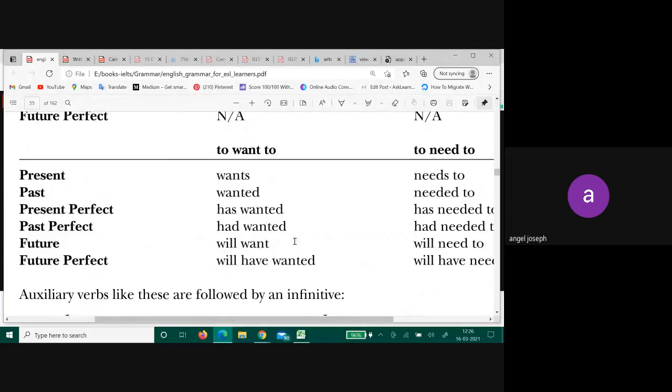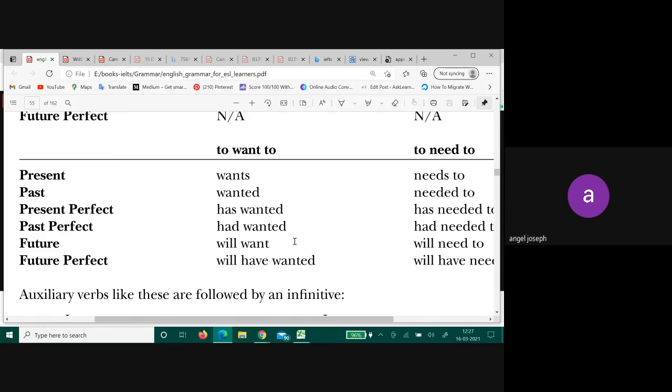Let's create a sentence with the word want to. I want to what? What will you add next to want to? I want to swim. I want to dance. I want to sing. What is swim, dance, and sing? Verb. Right? So want to is doing what? Helping this verb. Without the helping verb, can you just say I sing? No. Right? You will have to use something like a helping verb there. That is what it is doing. It is helping you.